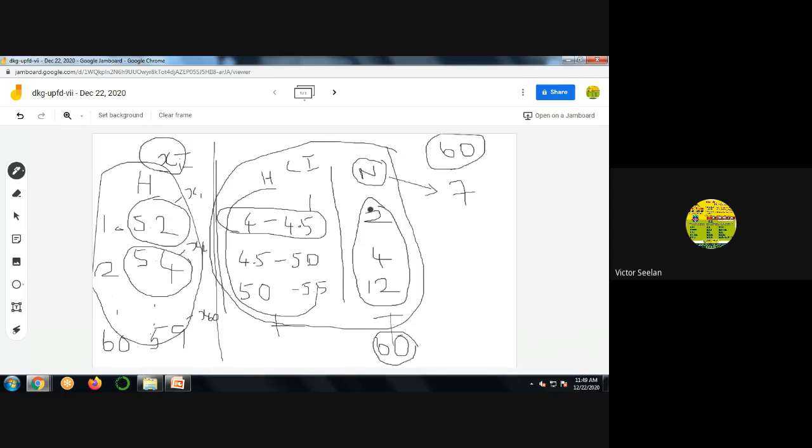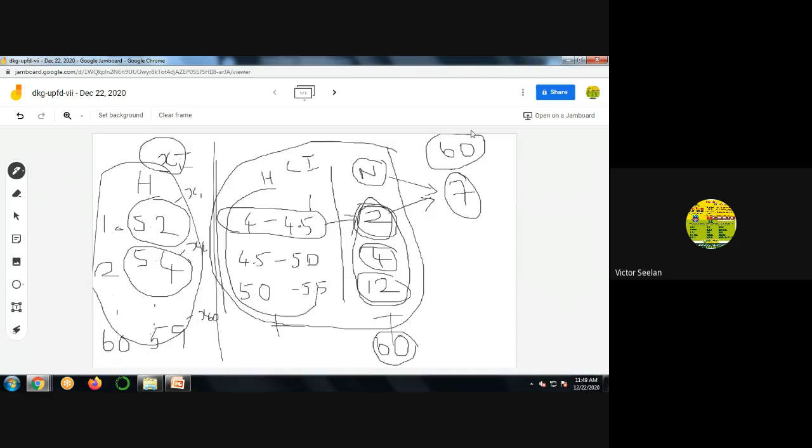Okay. Now, here, this 2 is nothing but the number of students belonging to 4 to 4.5. So this is not an x value. It's called a frequency value. Okay. So frequency is nothing but the number of x. Clear? So 4 to 4.5 belongs to 2 students. 4.5 to 5, 4 students.